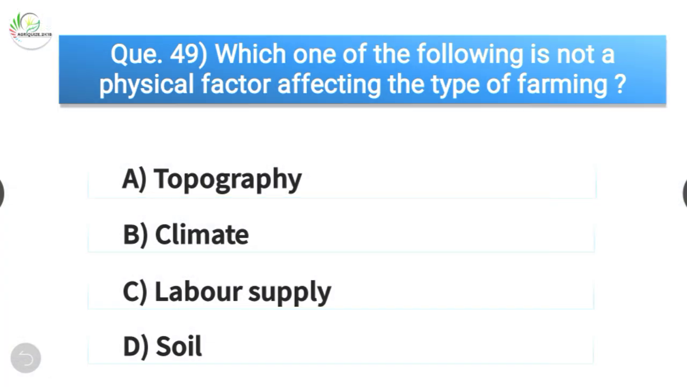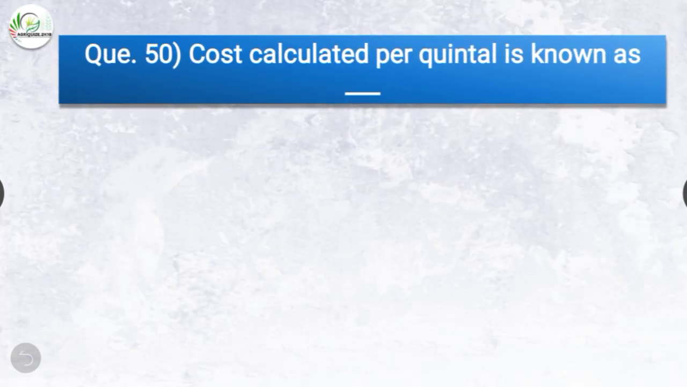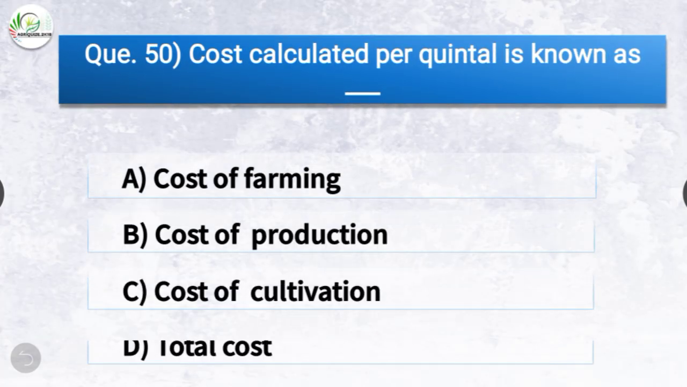The last question is, cost calculated per quintal is known as dash. The options are cost of farming, cost of production, cost of cultivation, or total cost. The correct answer is option B, cost of production. So cost calculated per quintal is known as cost of production.